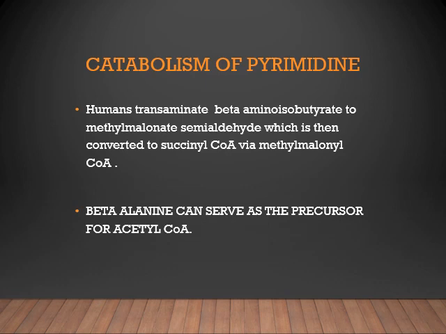In humans, they can transaminate beta-aminoisobutyrate to methylmalonate semialdehyde, which is then converted to succinyl coenzyme A via methylmalonyl coenzyme A. So that explains the final fate of the end product of pyrimidine catabolism. Beta-aminoisobutyrate can be finally converted to succinyl coenzyme A. That's it. Then beta-alanine can serve as a precursor for acetyl coenzyme A.